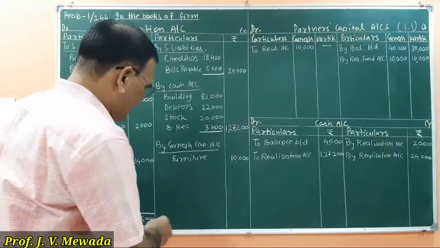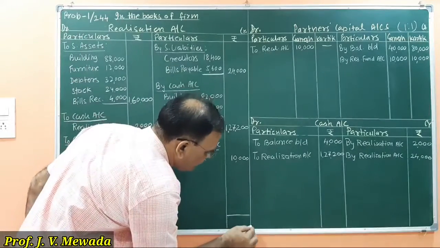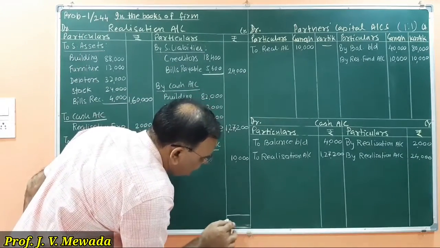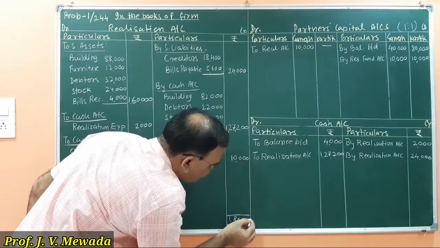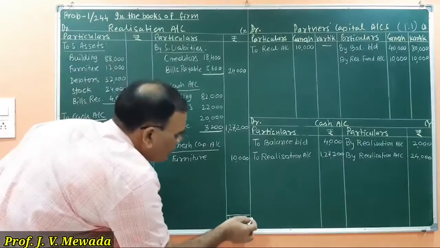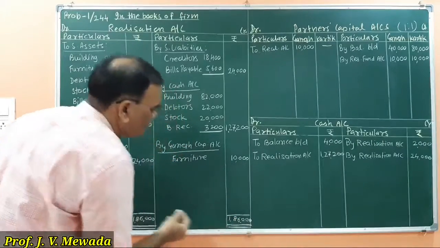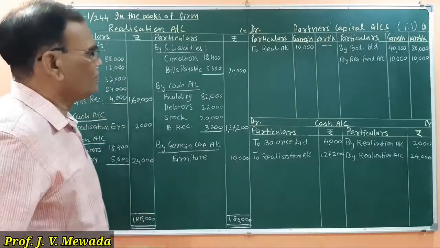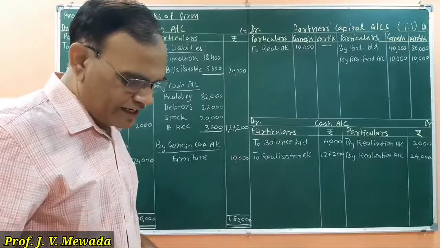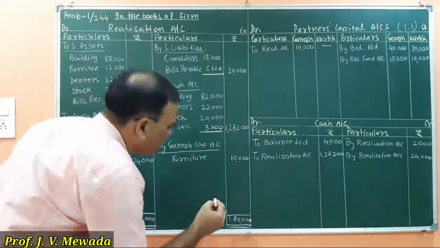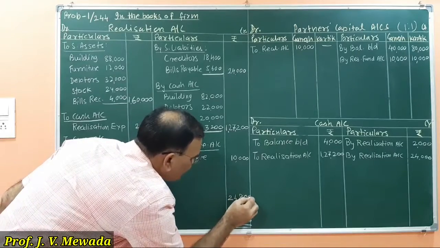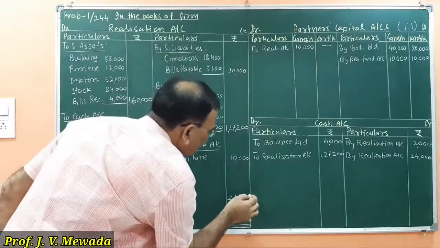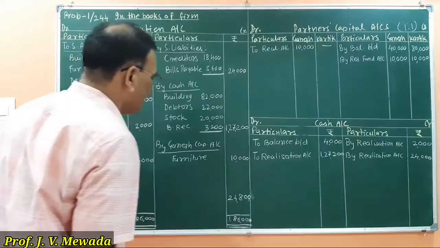The same total we are writing here, 1,86,000. And from that, when we subtract this, we will get a difference of 24,800. 24,800 is the difference that we will get.